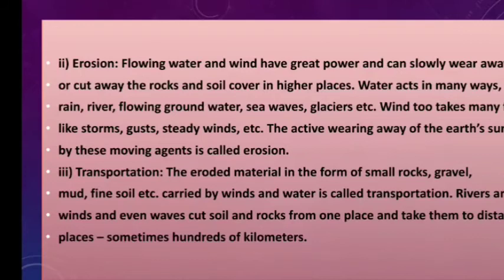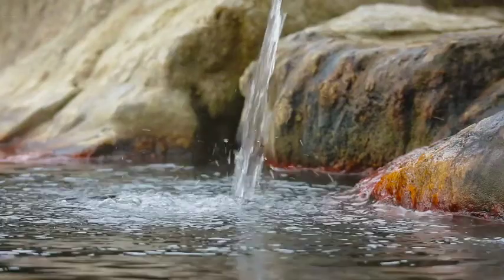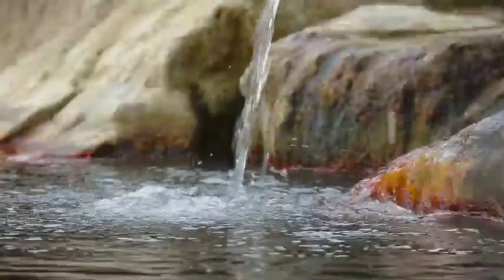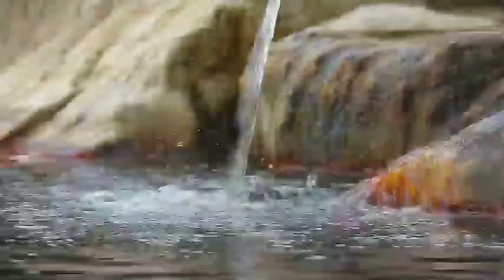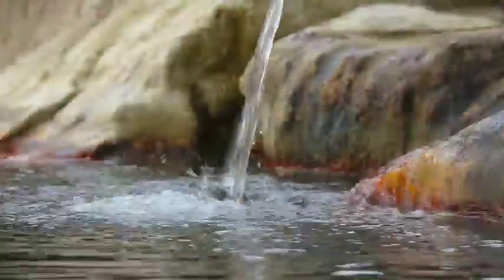What are those ways? You can see rain, rivers, flowing groundwater, sea waves, and glaciers. Different kinds of activities are there.